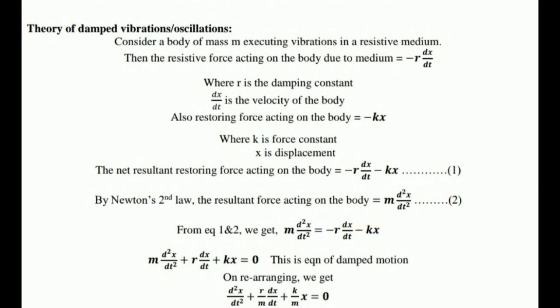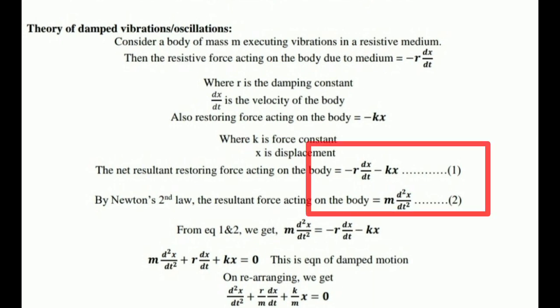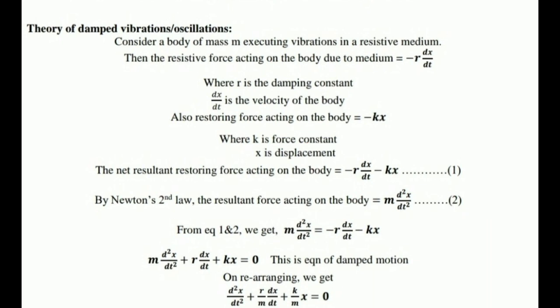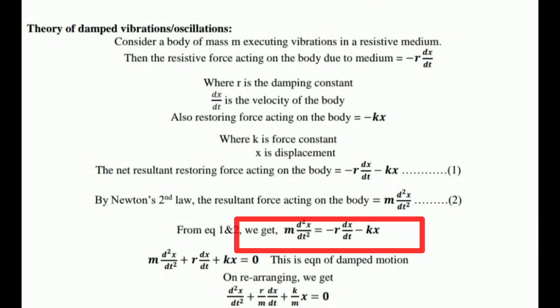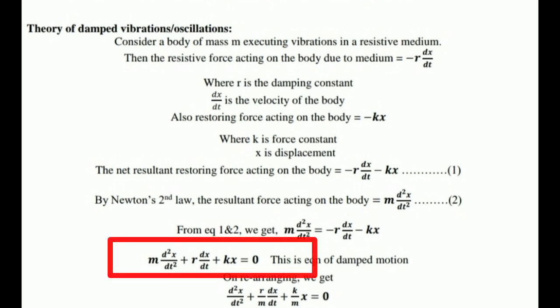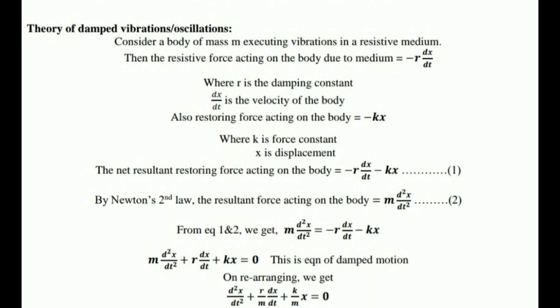Now from equation number 1 and equation number 2, we already know the resultant force acting on a vibrating body is nothing but Newton's second law of motion. So m into d square x by dt square equals minus r dx by dt minus k into x. Now whatever negative terms are there, take them to the other side, so that